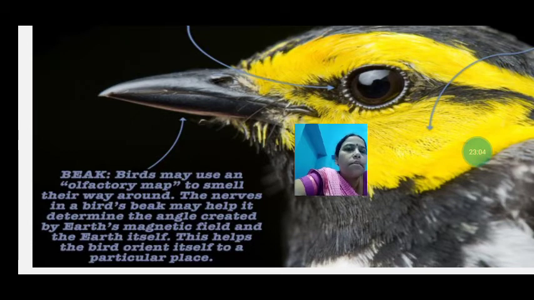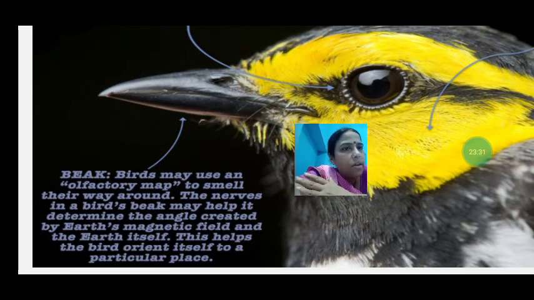This helps the bird orient itself to a particular place, and with that help the bird can understand where it is going.